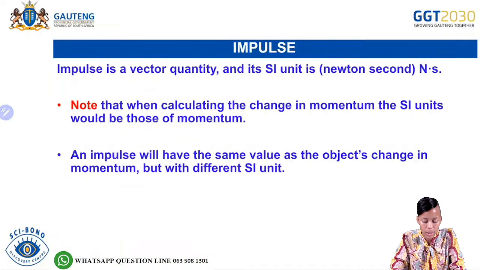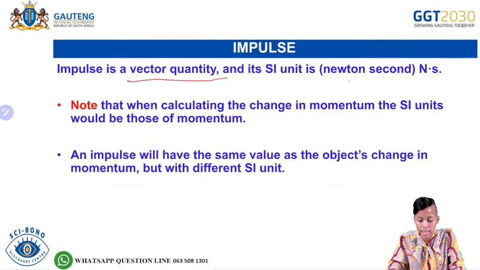Then it says impulse is a vector quantity. We said vector quantity is a physical quantity which has both magnitude and direction. What is the magnitude? Magnitude is the size. And then it says its SI unit is newton second. Newton second, not newton per second, but newton second.